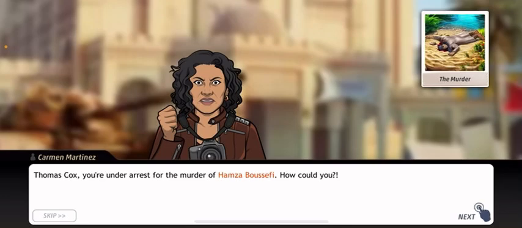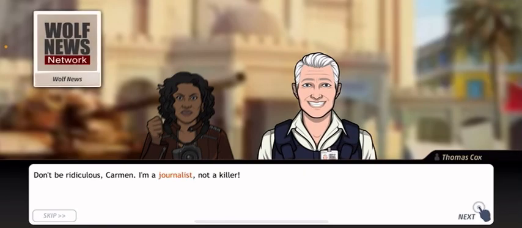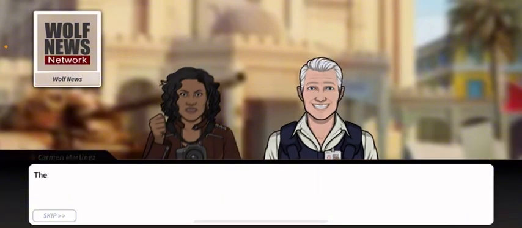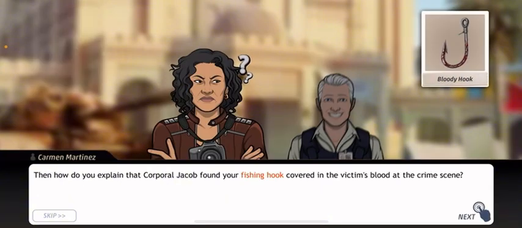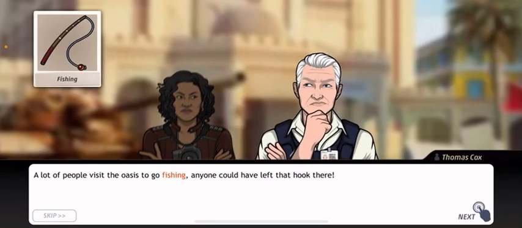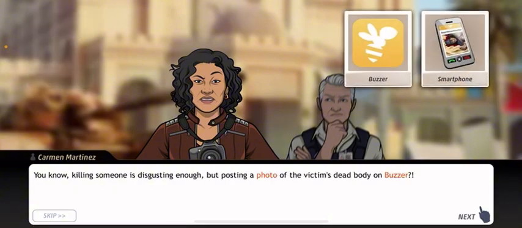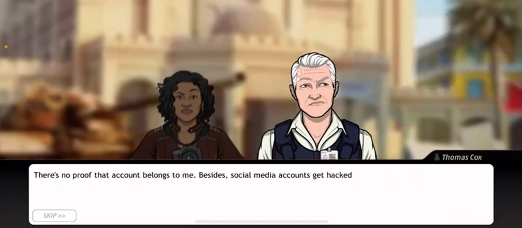Thomas Cox, you're under arrest for the murder of Hazma Boussafe. How could you? Don't be ridiculous, Carmen. I'm a journalist, not a killer. Then how could you explain that Corporal Jacob found your fishing hook covered in the victim's blood at the crime scene? A lot of people visit the oasis to go fishing. Anyone could have left their hook there. You know, killing someone is disgusting enough, but posting a photo of the victim's dead body on Buzzer? There's no proof of that account belonging to me. Besides, social media accounts get hacked all the time.